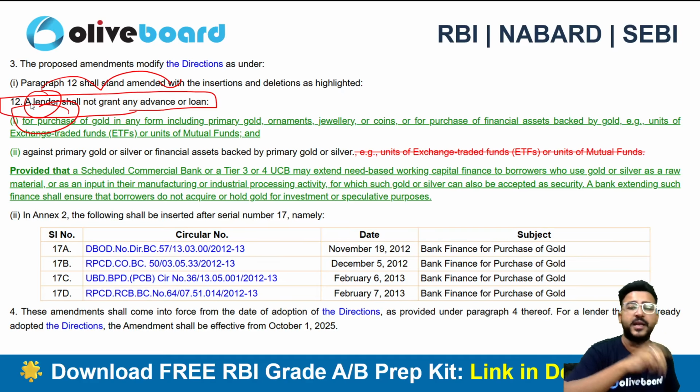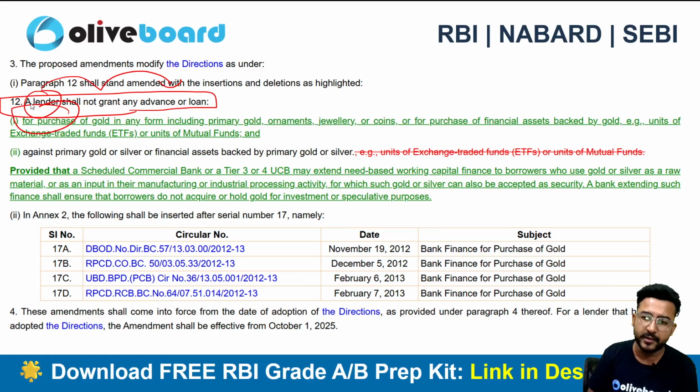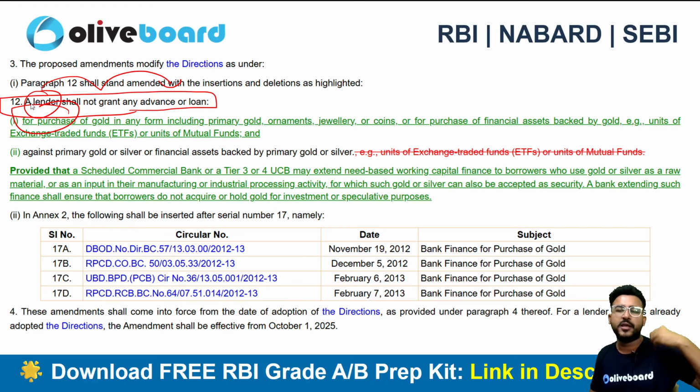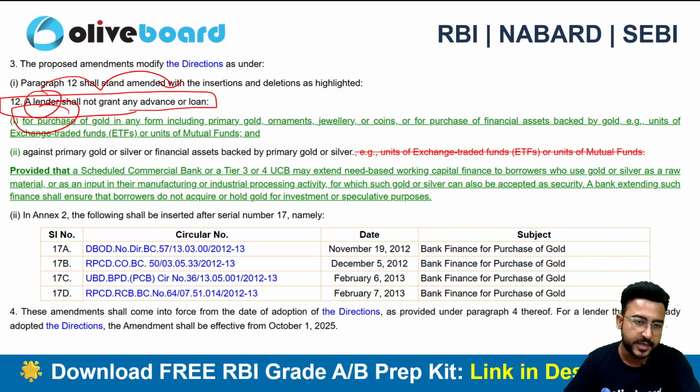Gold loan is a separate topic as compared to this particular loan. What is a gold loan? I already have gold. Let's suppose I have 1 tola of gold. I went to the regulated entity, to the lender, and I put that gold as collateral and borrow money. That's what a gold loan is all about. But here, the lender will not give any kind of loan or advance for the purchase of any form of gold, right? The lender cannot give you money just to purchase gold. That's the major thing.